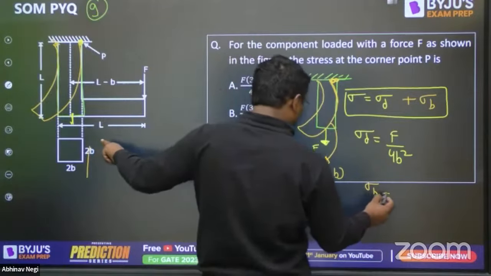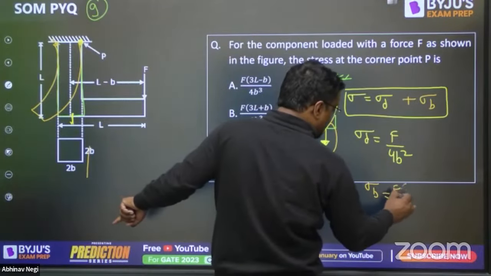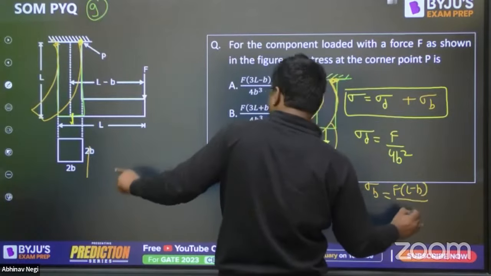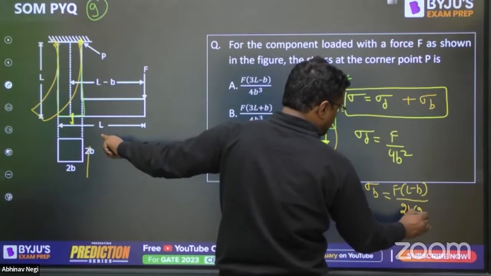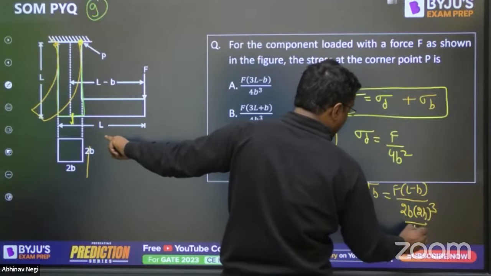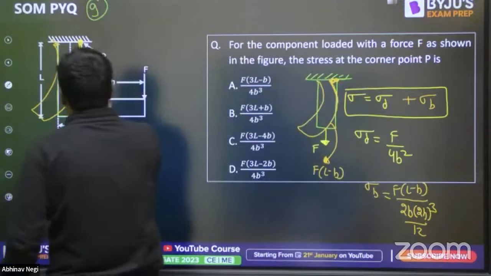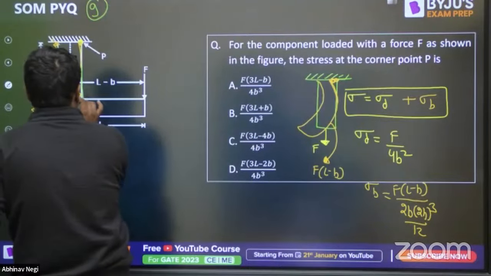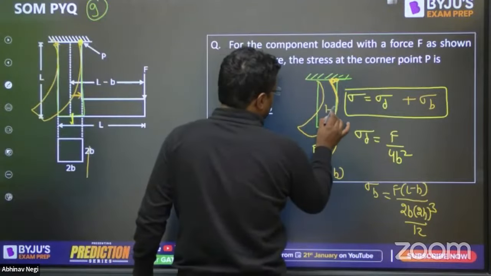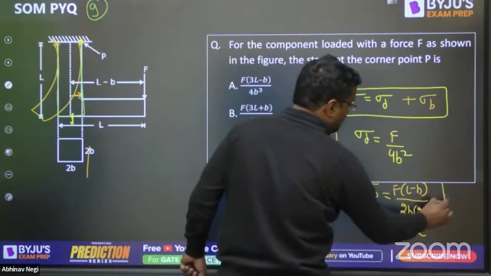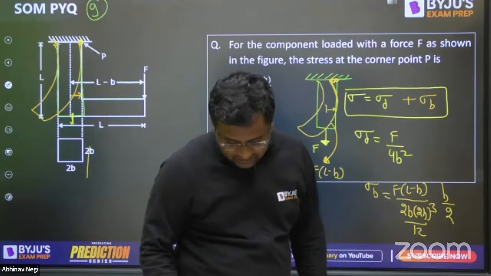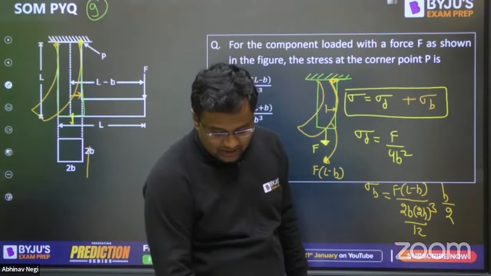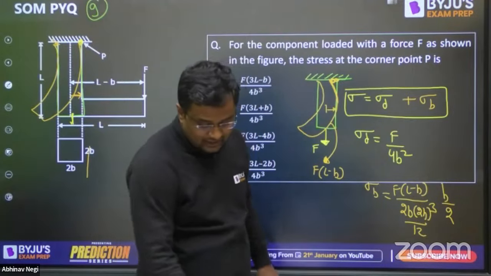Now M into I into Y. So M is F into L minus B. I is BD cube by 12, so 2B into 2B whole cube by 12. And Y is the distance from neutral axis. So this distance from neutral axis will be B by 2. That will be B by 2. So how much answer you are getting after solving this? How much answer? That came F by 4B square.